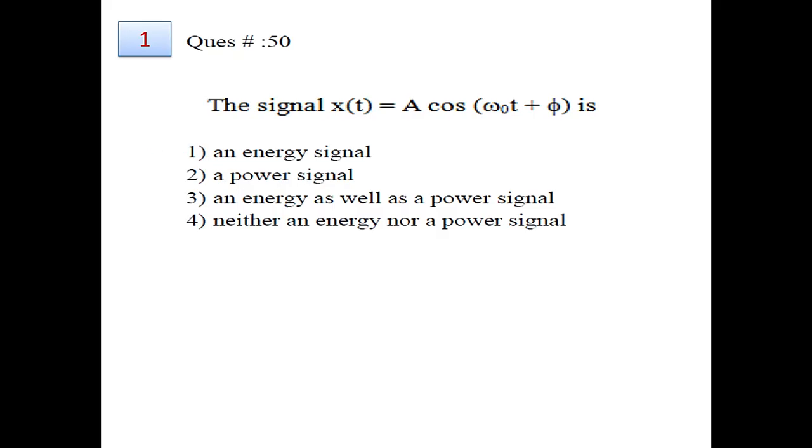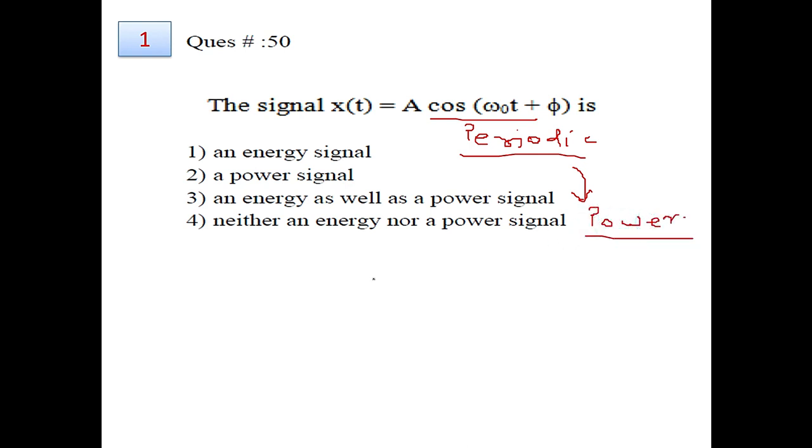So here in question number 1, the signal x(t) is given, which is A cos(omega naught t) plus 5, and it is asked which one of the following categories this signal falls into. The properties of the signal given are majorly from the energy and power signal category. If you observe, this signal is in a cosine form, which is a periodic signal. One point to note here is that all periodic signals fall in the category of power signals.